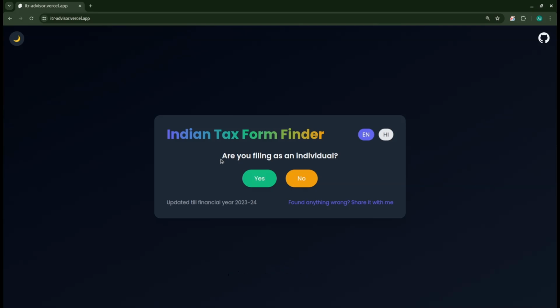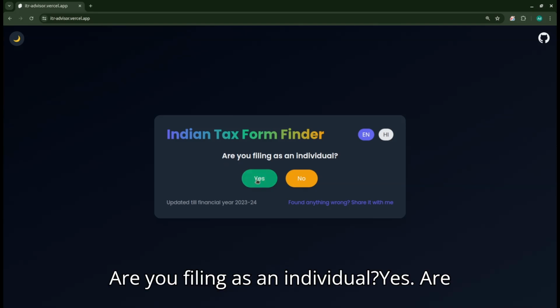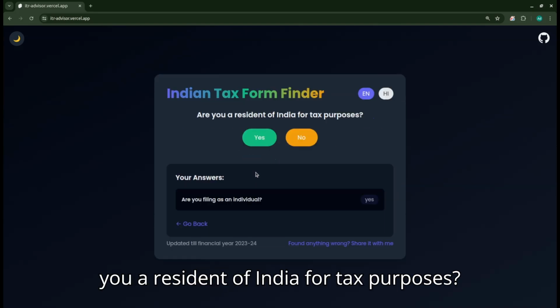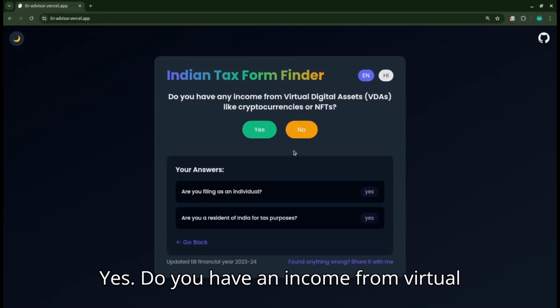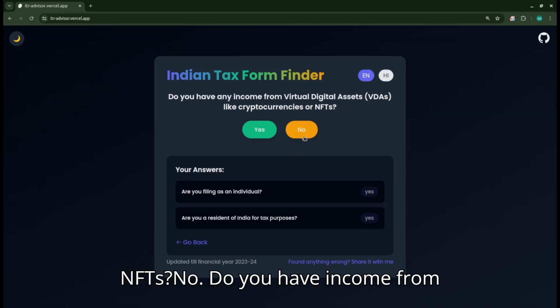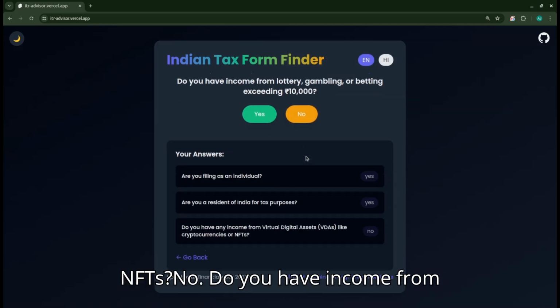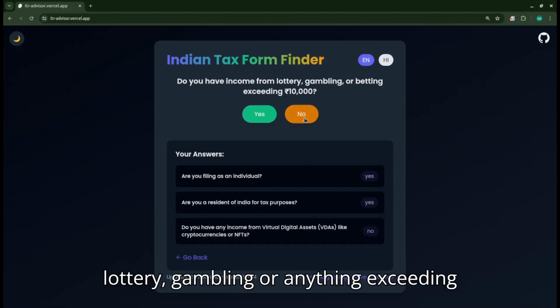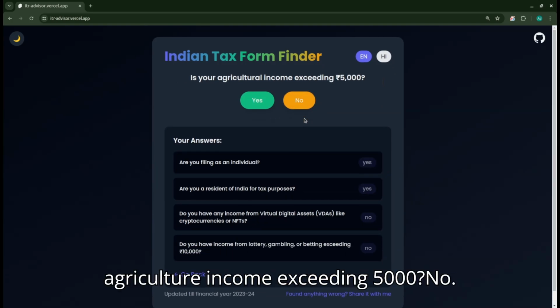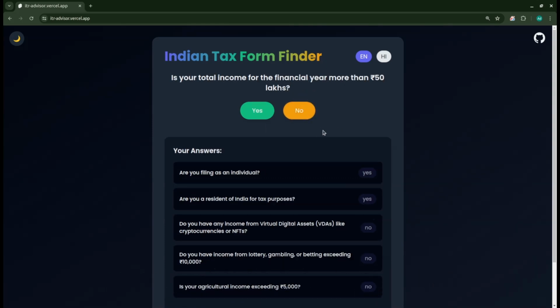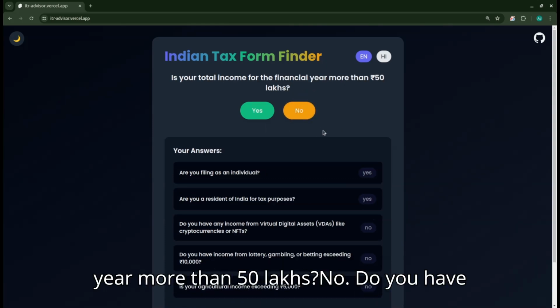So let's see. Are you filing as an individual? Yes. Are you a resident of India for tax purposes? Yes. Do you have an income from virtual digital assets like cryptocurrencies or NFTs? No. Do you have income from lottery, gambling, or anything exceeding about 10,000? No. Is your agriculture income exceeding 5,000? No.